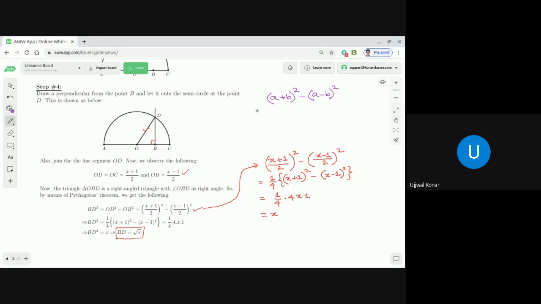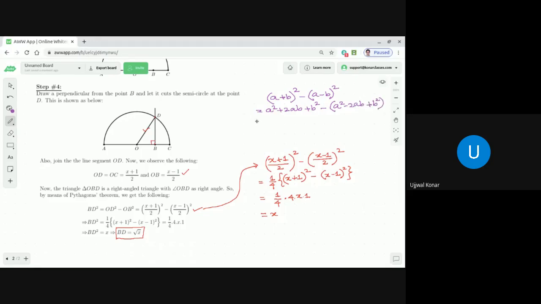Let me show you. What is (a plus b) whole square? It is a square plus 2ab plus b square, dear students. Minus, what is (a minus b) whole square? A square minus 2ab plus b square, dear students.